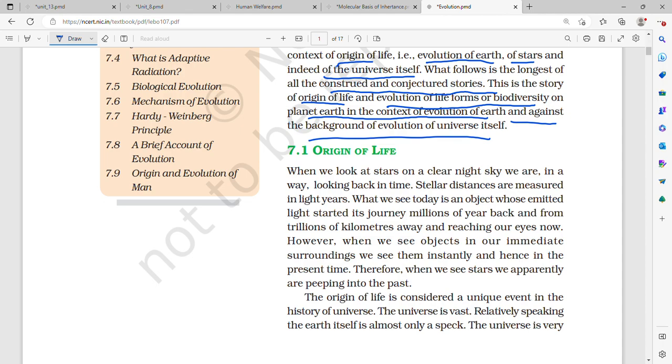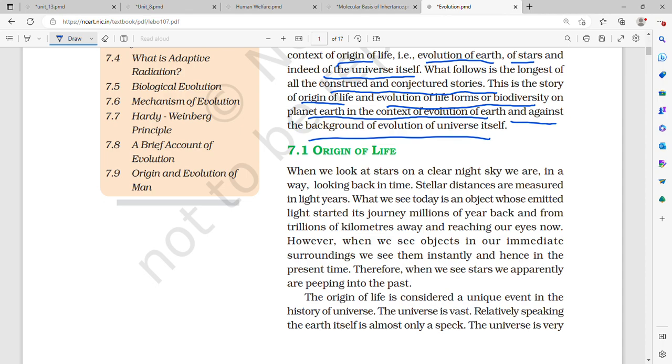What is the story that we are going to learn? It is the story of origin of life, and after that is evolution of life forms or biodiversity on planet Earth, and it is in the context of evolution of Earth and against the background of origin of life.